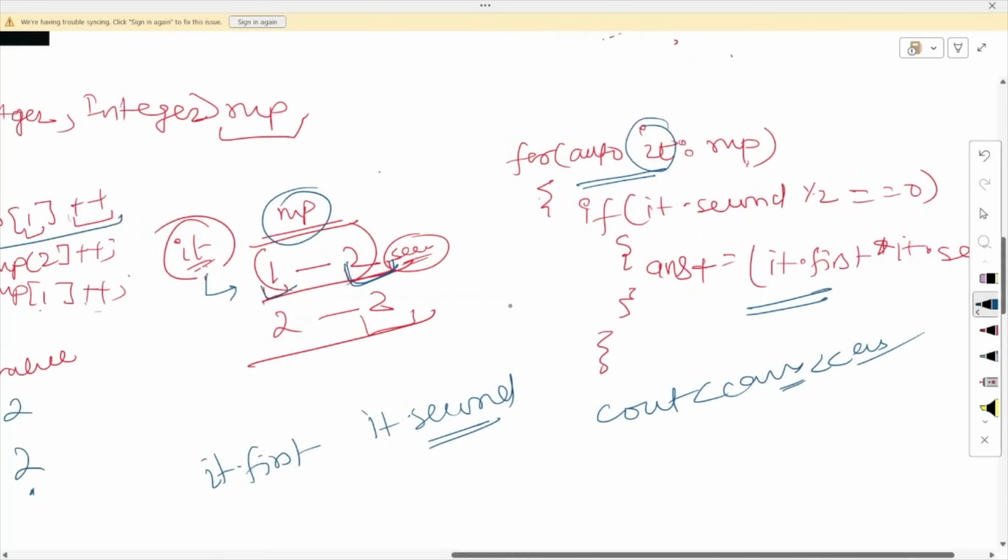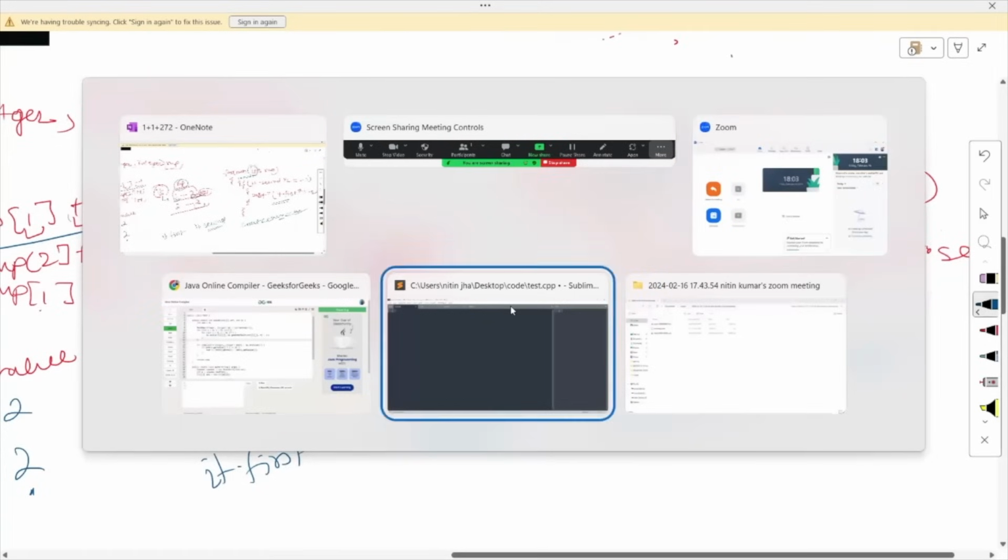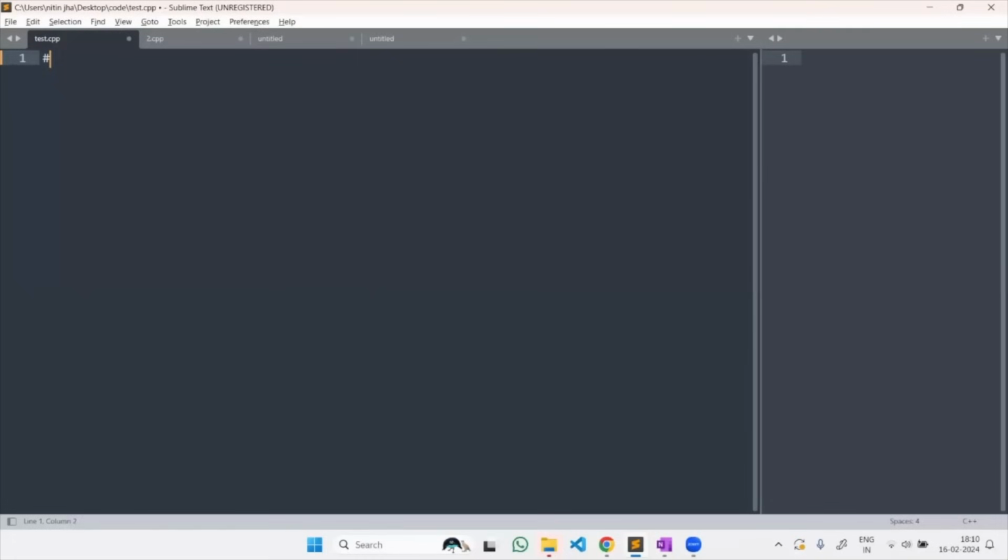So now I am going to code it up here in my compiler. You can see here. Okay, so quickly let's code.